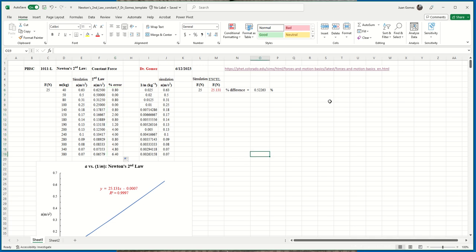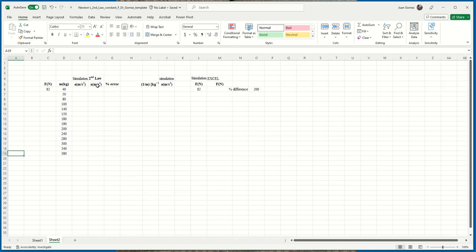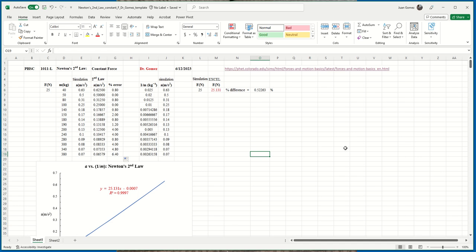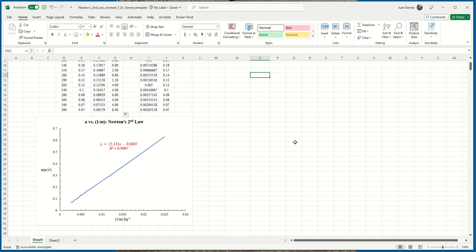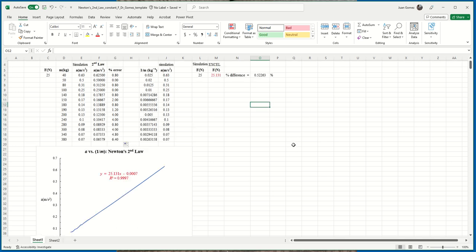And now you're done. Now you're going to have to do the same thing for sheet 2. Again, you're going to have to type in these formulas yourself. This one I typed in for you. And now you're going to have to create the graph, just like I showed you in video 2. But you should be good to go. Let me know if you have any questions, if you're having any difficulty. If need be, I'd rather extend the due date by a day or two and make sure that your spreadsheet is formulated exactly to my specifications.